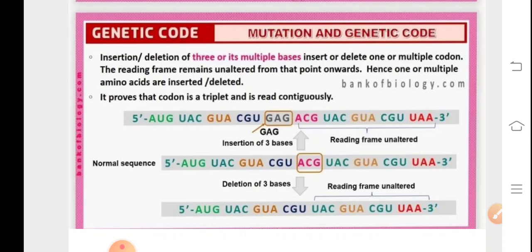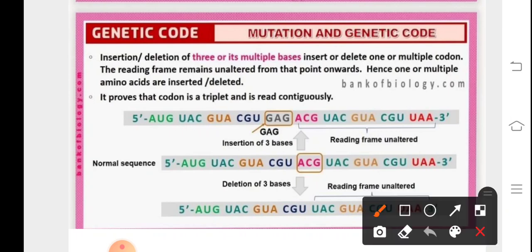The mutator gene is the one which induces mutation in another gene, and mutable is the one in which mutation is induced. Muton is the smallest part of the DNA which undergoes mutation. It is a nucleotide.